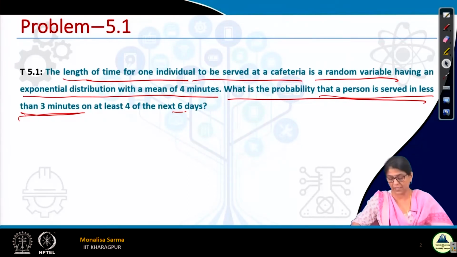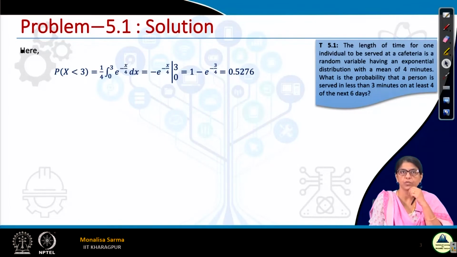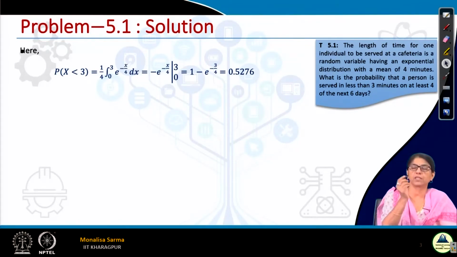That is an exponential distribution, isn't it? The time it takes for the first event to happen, the time it takes for the bus to arrive, the time it takes for a failure to happen, the time it takes for a person to be served in a cafeteria. These are occurrences of an event, so that is the rate of an event. So this directly is an exponential distribution, and we know the formula for it. When I say formula, I mean the probability density function; I will not mention it again and again.